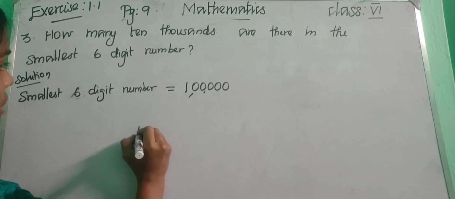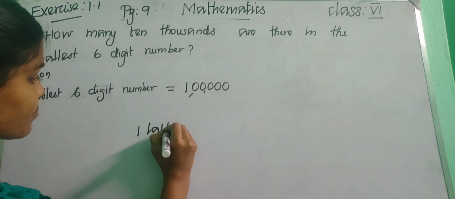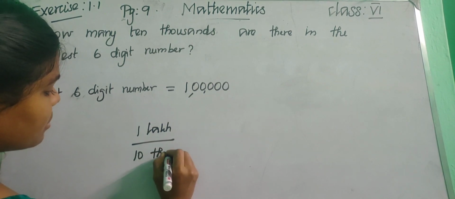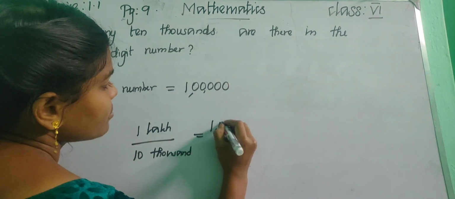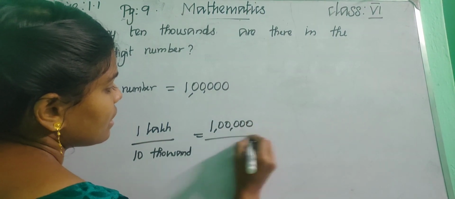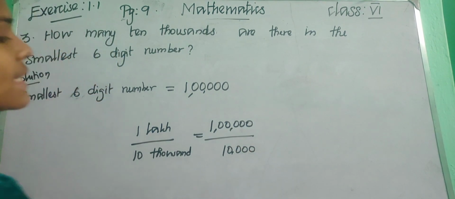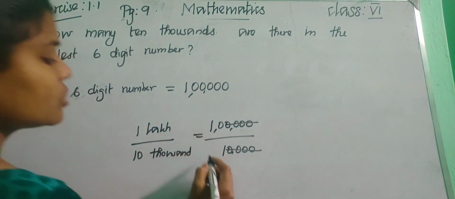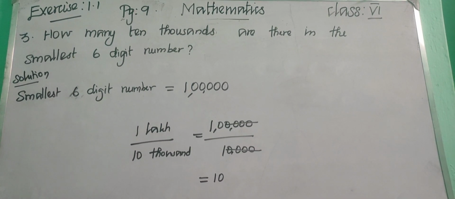So 1 lakh divided by 10,000. Okay, children, just strike out the zeros. 4 zeros are here and also strike out 4 zeros. So what will you get? 10, right? So 10 ten-thousands are there in the smallest 6-digit number.